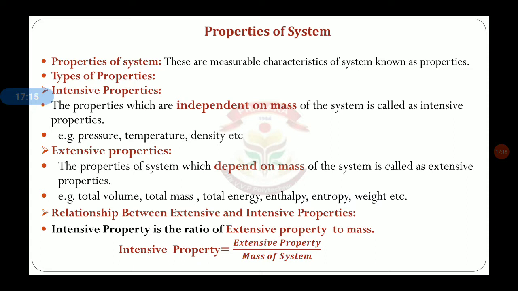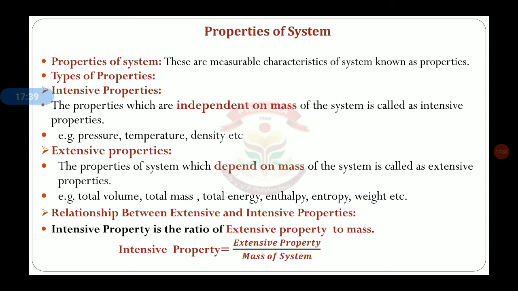According to the dependency on mass, the property has two types. First is the intensive property and second is the extensive property. The intensive property is independent of mass. The spelling of intensive starts with IN, and independent also starts with IN.